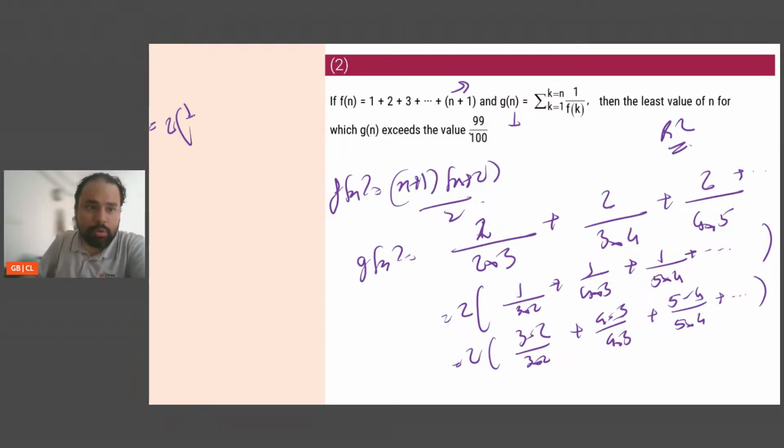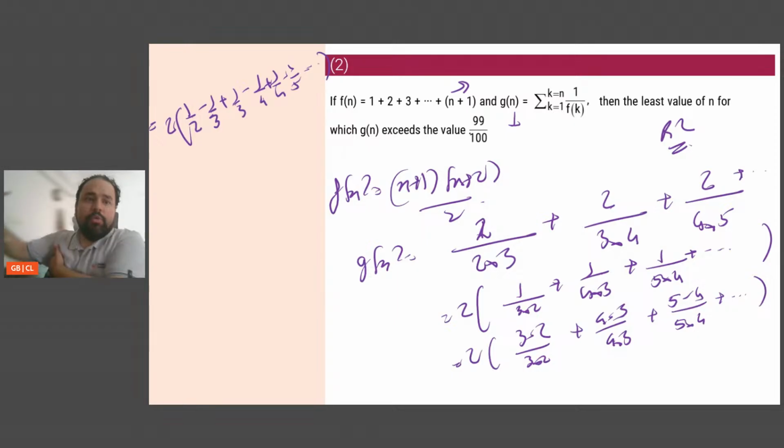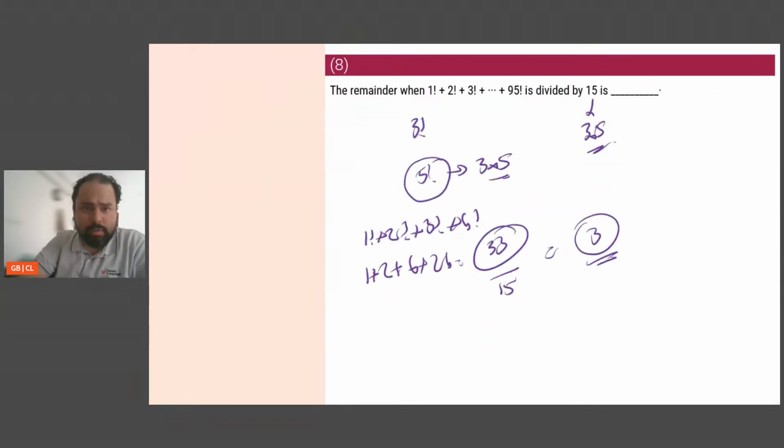So 2 into half minus 1/3 plus 1/3 minus 1/4 plus 1/4 minus 1/5, so on and so forth. You will be left with the last term, which is going to be 1 by something. And then that has to be greater than 99 by 100, and I'll go ahead and solve it. So that's the way I would have solved this question, not solving it for now.